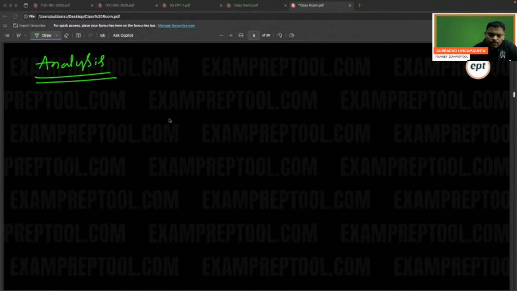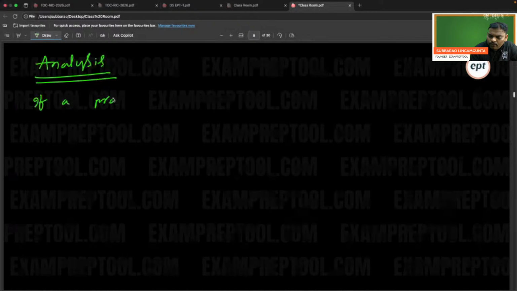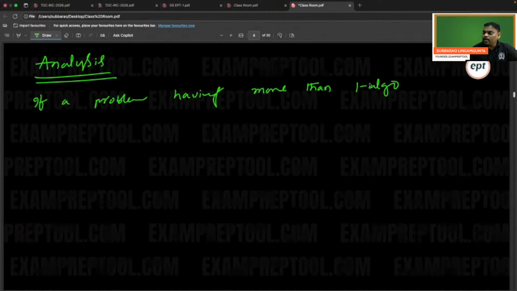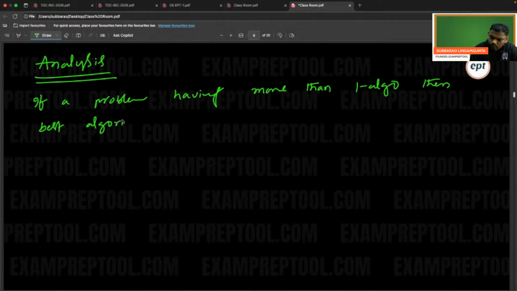What is the purpose of analysis? Write it down now. If a problem has more than one algorithm, then the best algorithm is decided by analysis.